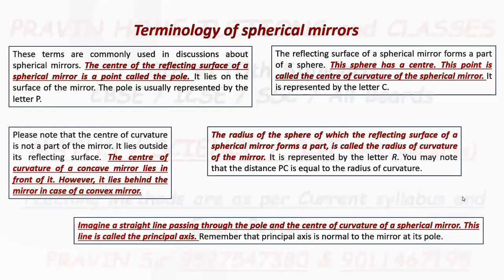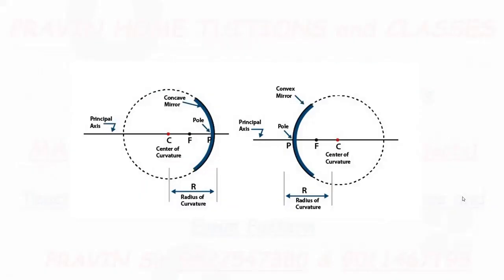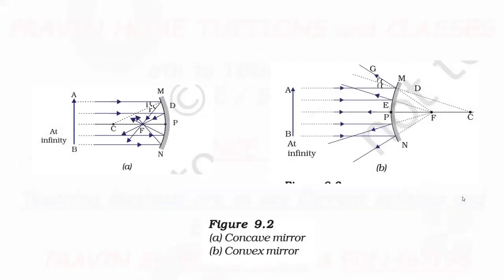principal axis. Now, this is the theoretical part. There are definitions and so on. Now, we'll see it in a figure. First figure is a concave mirror. Second figure is a convex mirror. This point P is called the pole. It is the center of the mirror, and it lies on the mirror itself.